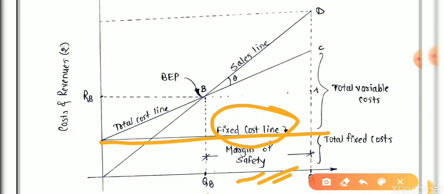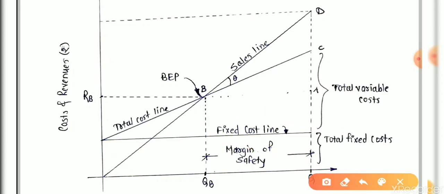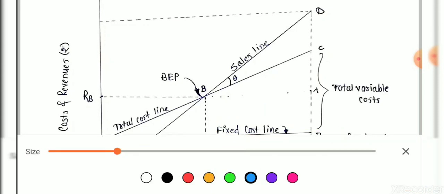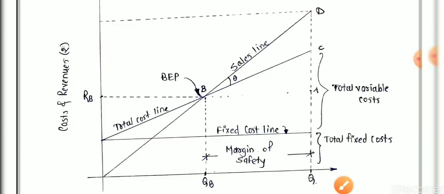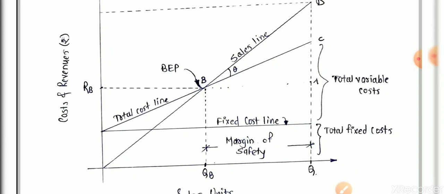It means the rent you have to pay, as per the previous example, the rent on the notebook stall, doesn't depend on how many notebooks you have sold, stored or purchased. It doesn't depend on units. It's always parallel to the x-axis. This line is called the fixed cost line. Okay.